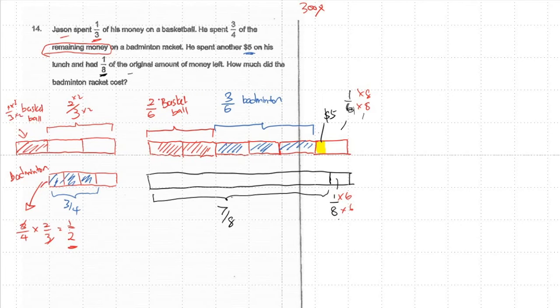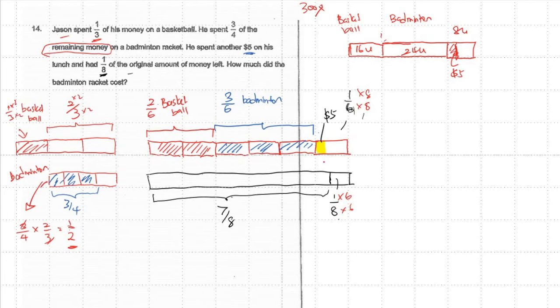Here 2 times 8 equals 16 unit. Because the number has become too big already, I cannot afford to draw all the boxes. Basketball. And then here the portion is what? 3 times 8, 8, 16, 24. So I draw big. 24 units is badminton. Okay? And then here is 1/6. 1 times 8 equals 8. Then 8 unit. This whole thing is 8 unit, but then one portion is actually $5. I have one small portion here that is actually $5.